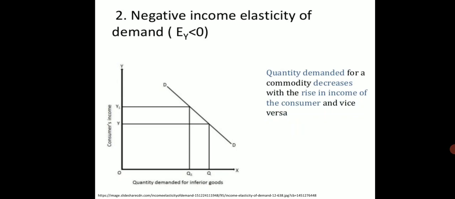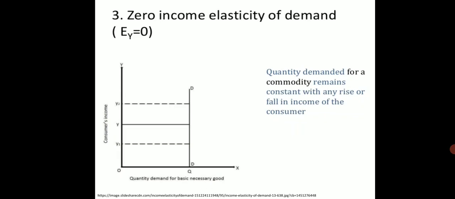Quantity demanded for a commodity decreases with the rise in income of the consumer and vice versa. Third one, zero income elasticity of demand. Equation: EY is equal to 0. Quantity demanded for a commodity remains constant with any rise or fall in income of the consumer.